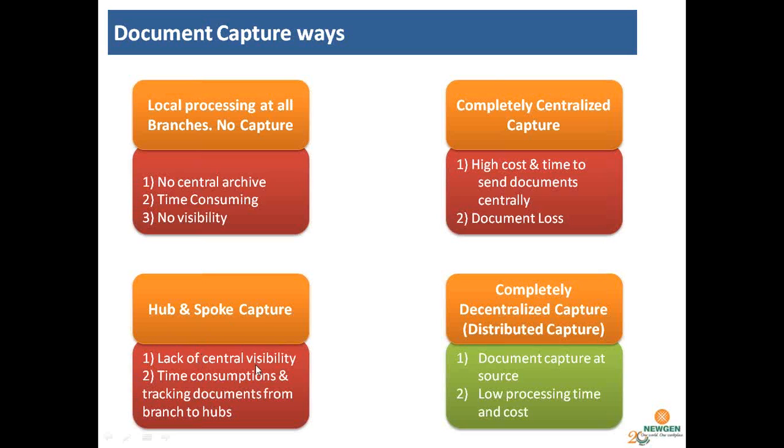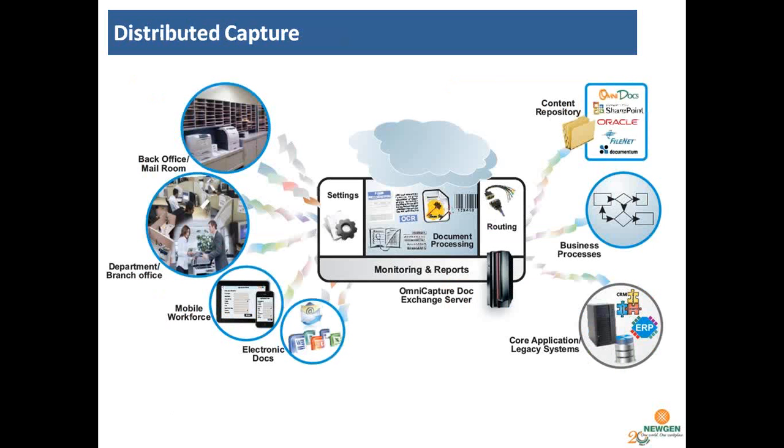Hub and spoke capture, lack of central visibility. You create regional hubs where the documents are coming in. So there is time consumption and tracking of documents from those branches and hubs. Completely decentralized means that you can capture the document at the source itself, either at the branches or when you meet the customer. So let us see the architecture of distributed capture.